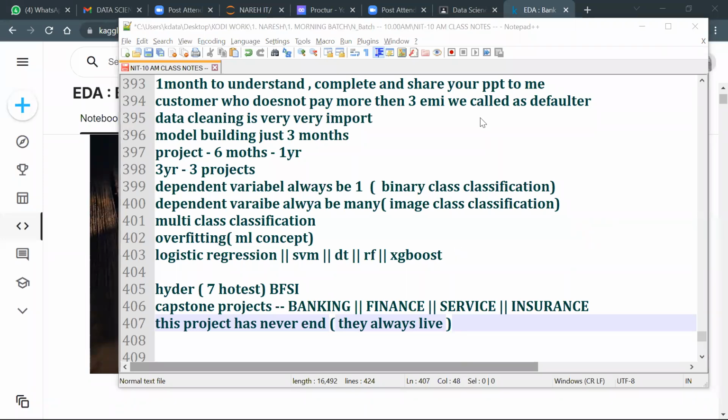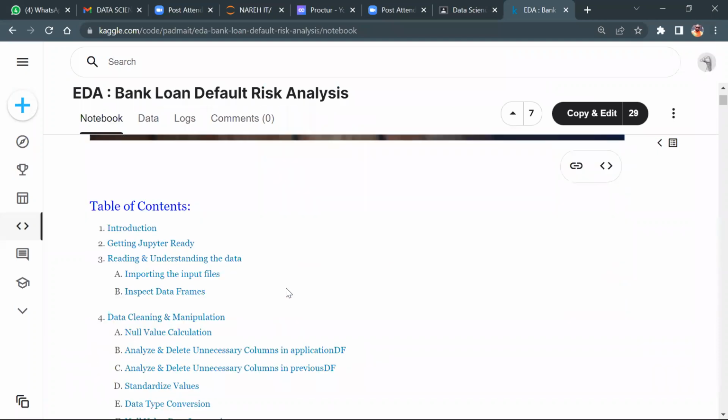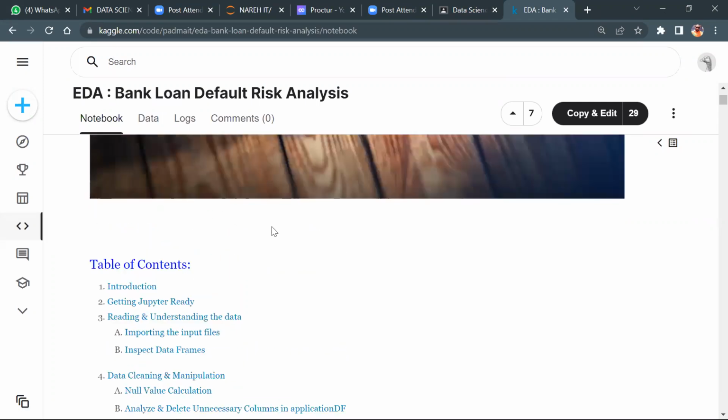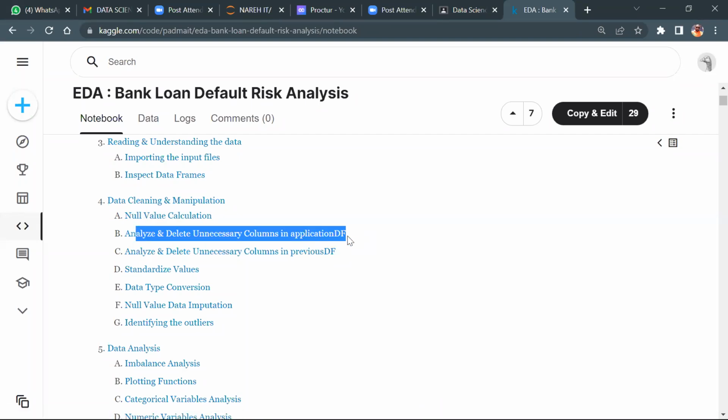Now, some of the projects I see mention things like actor analysis, right? Do you think any companies do actor analysis, guys? No. Okay. Now in this project, what we're going to understand: importing the input files, inspecting data frames, null value calculations. Till yesterday the coding understanding was different, but now it is a little bit more complicated. Analyze and delete unnecessary columns in the applications data frame, and unnecessary ones from the previous data frame.